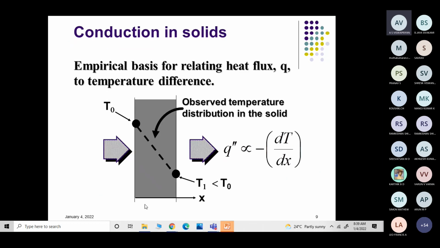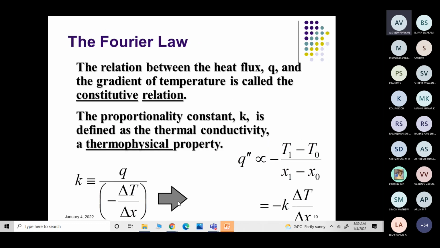For example, if this is x0 and this is x1, then x1 minus x0 is the thickness, and T1 minus T0 is the temperature difference. And q equals minus k into del T by del X, assuming unit area, that is, an area of 1 meter squared. Usually the heat flux is given in watt per meter squared.